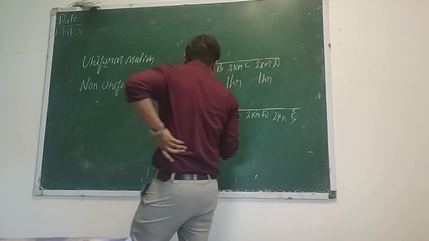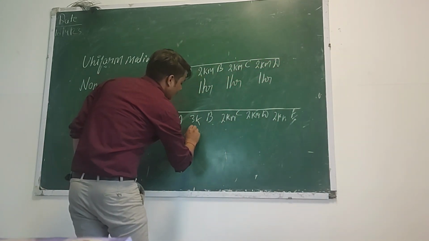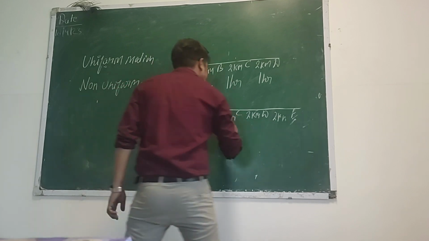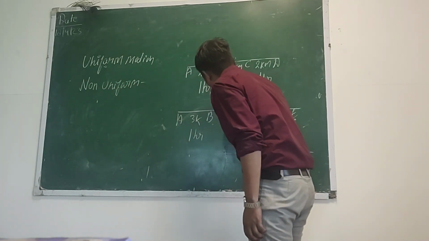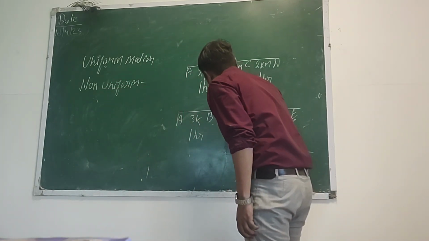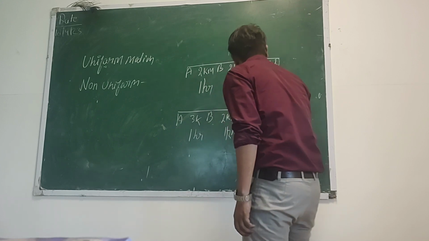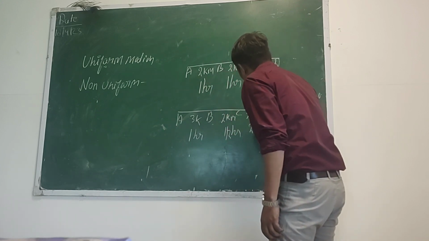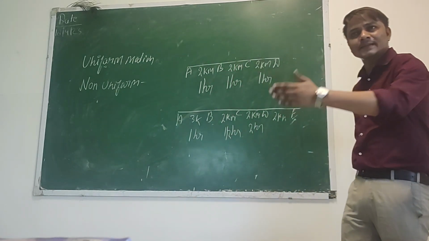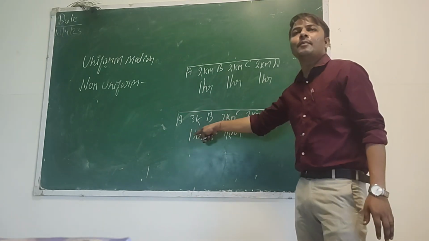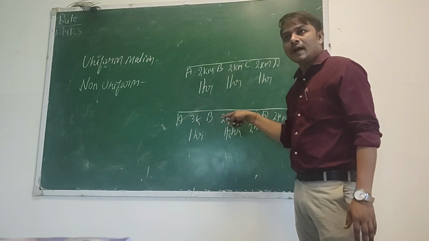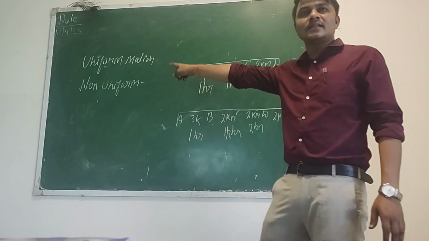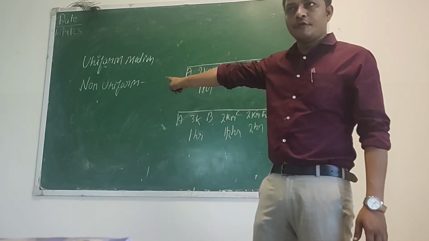The first 3 kilometer he is covering in 1 hour. The second 2 kilometer in 1.5 hour. This one is in 2 hour. So here you can see the distances vary and the time also varies. So we can say that it is non-uniform motion.